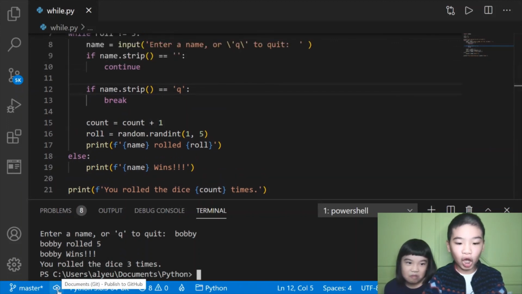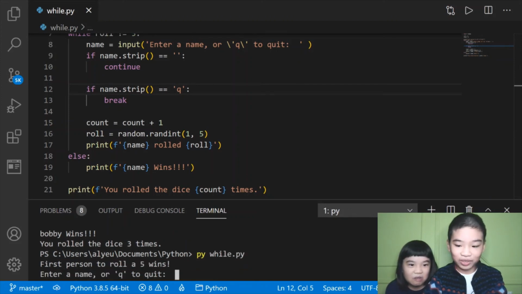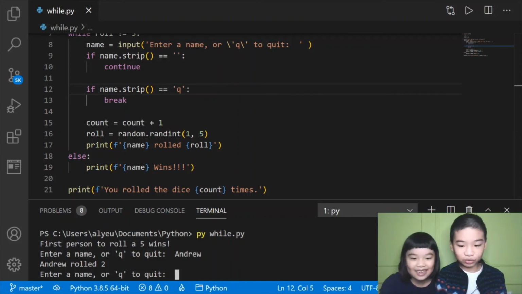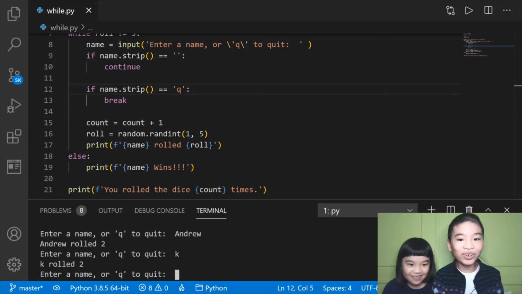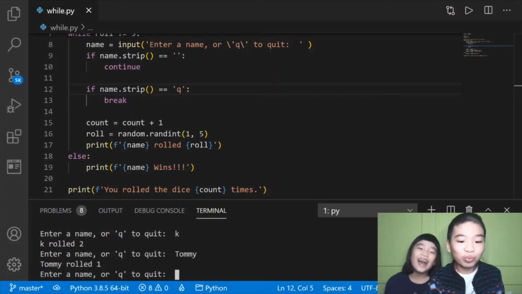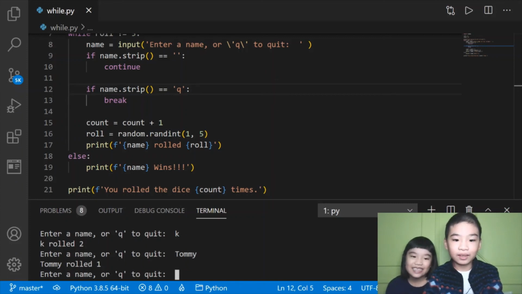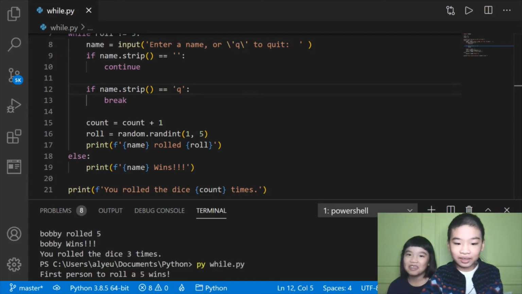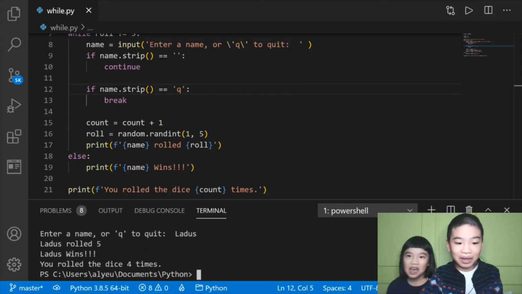Okay, one more time. Andrew. Andrew rolled 2. Your turn. Do Khalid. Okay, K rolled 2. Next. Tommy. Tommy rolled 1. Then Lattice. Lattice rolled 5. Lattice wins. You rolled the dice 4 times. Lattice won. Lattice is so lucky. Why doesn't it do Kalia or Andrew?